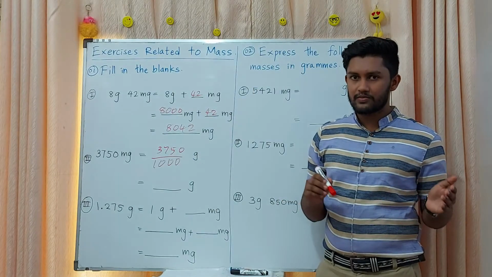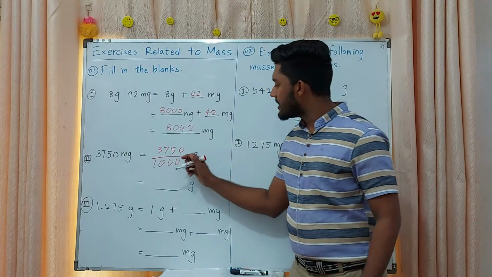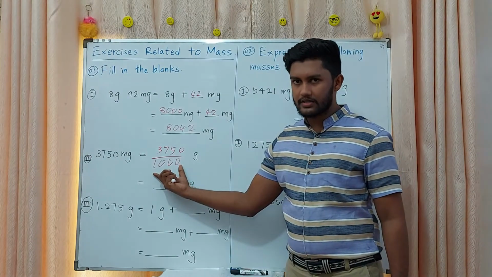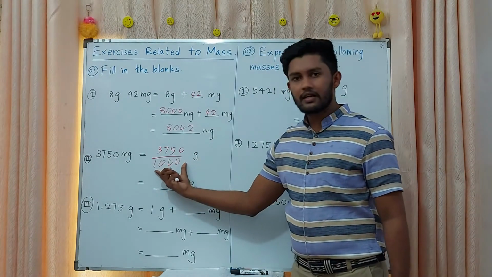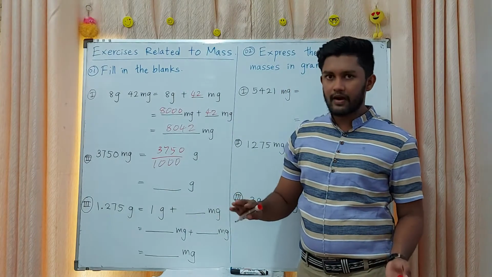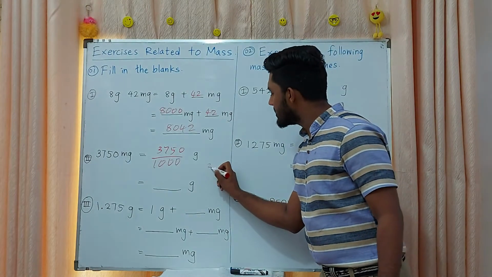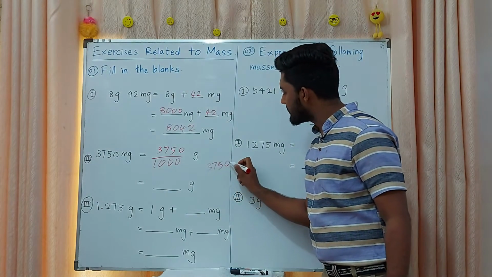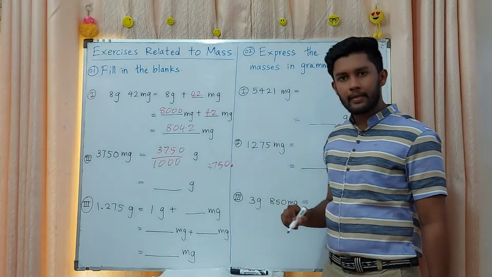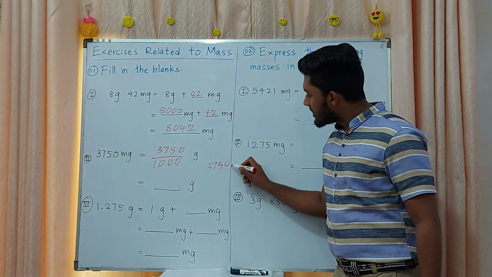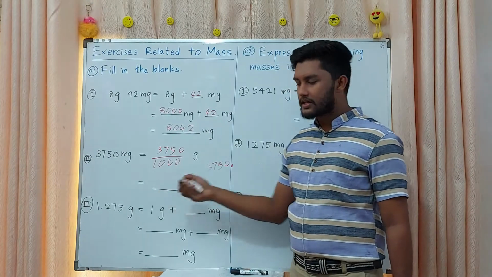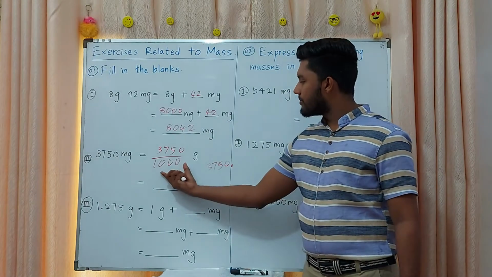Then there is a special thing happening here. When we are dividing by 1000, the decimal point is going frontward, right? 3750, the decimal point is in here. When dividing by 1000, it goes how many times?